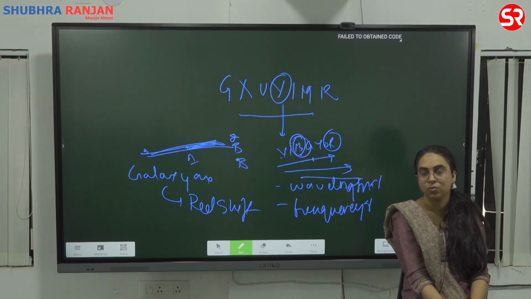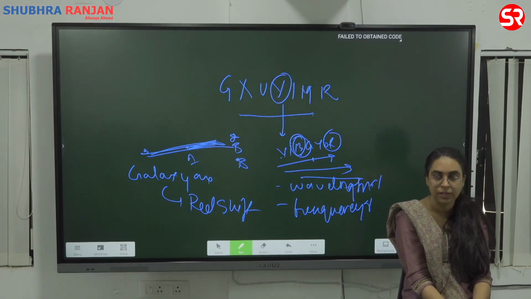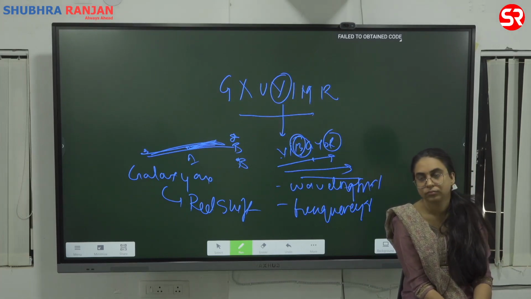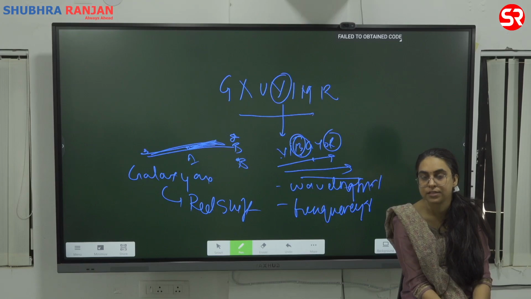Singularity, in brackets: infinitely dense ball with infinite density, infinite mass, and low volume.